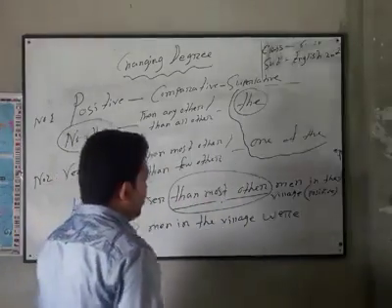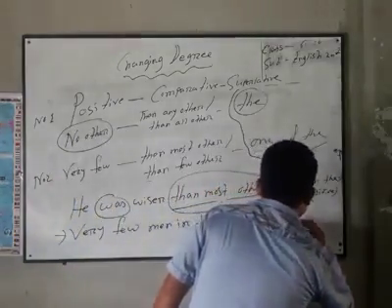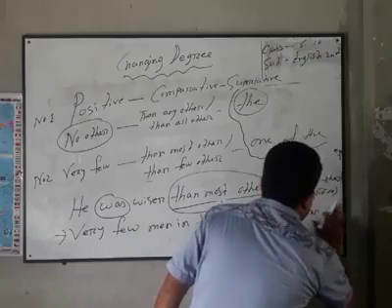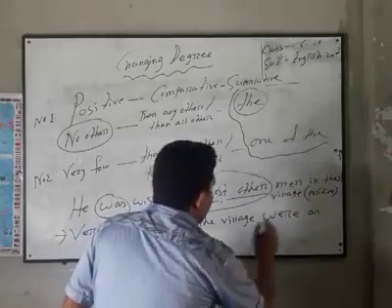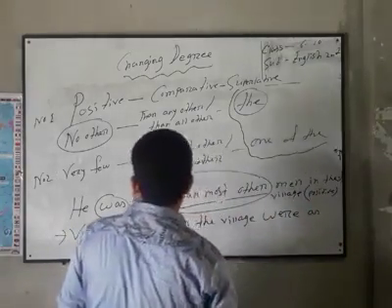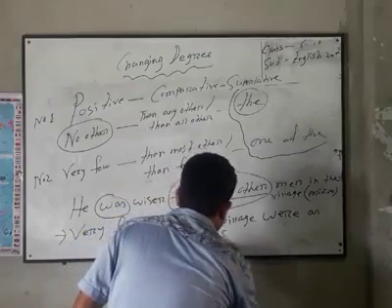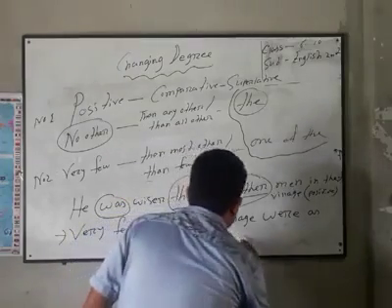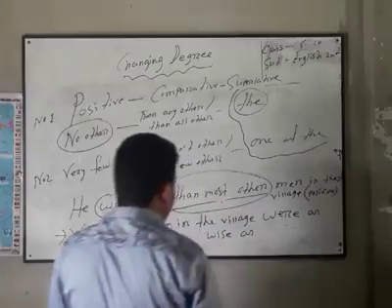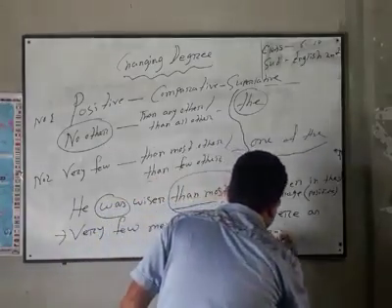Then we will use "as." And next, positive degree. Then we will use again "as," and next the subject.